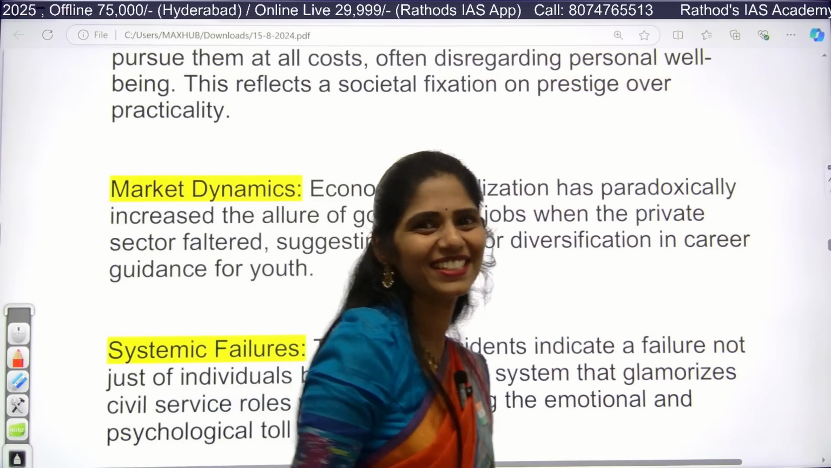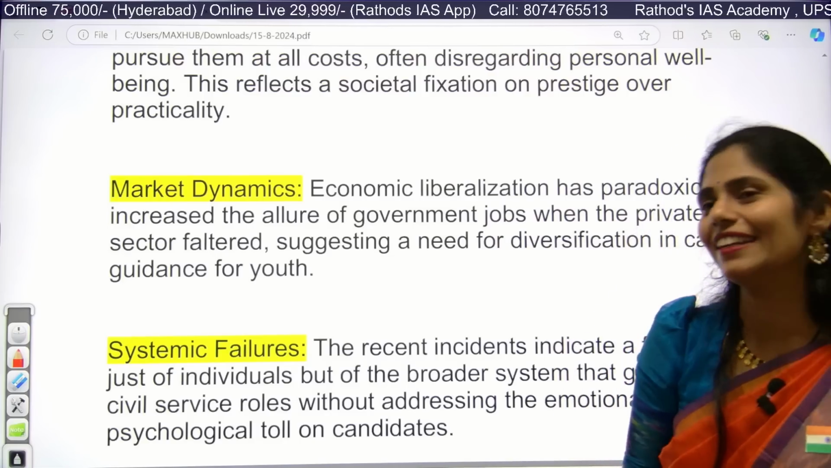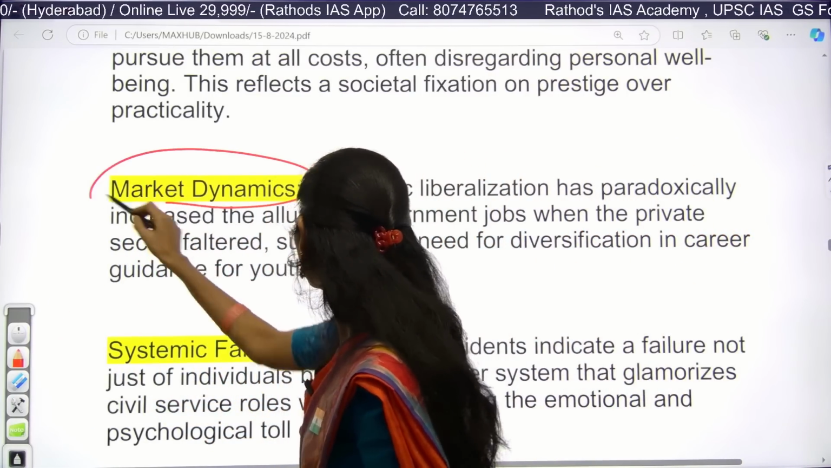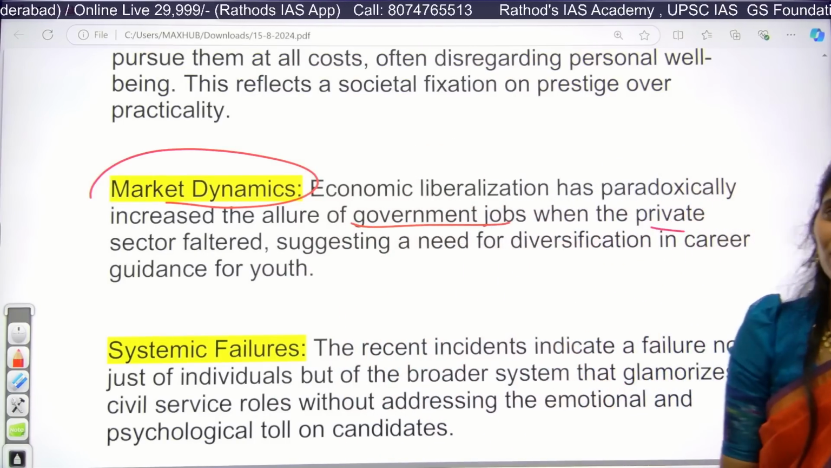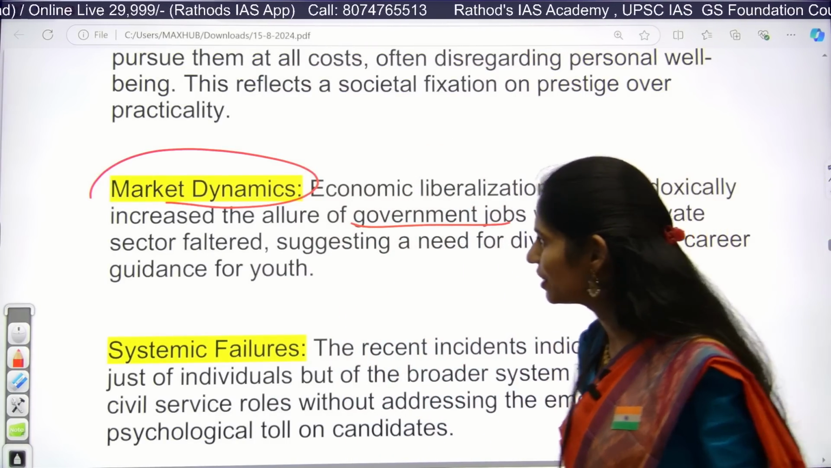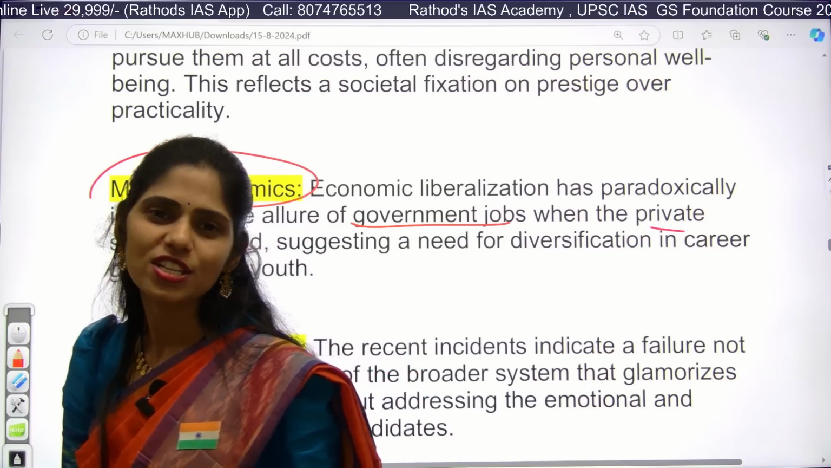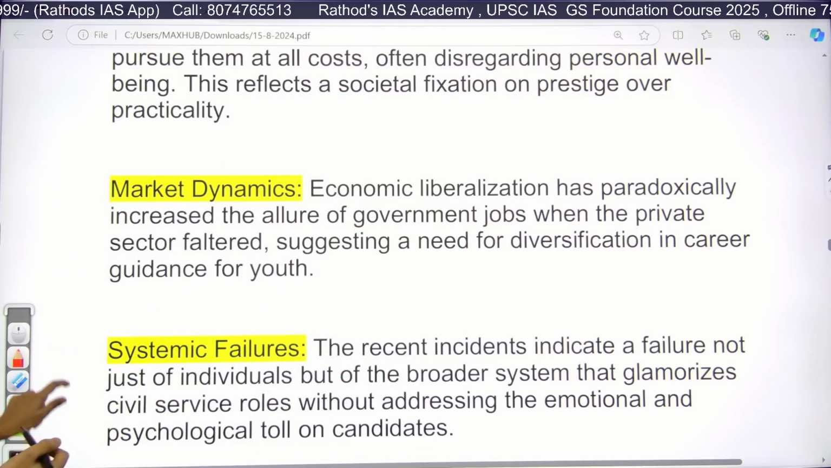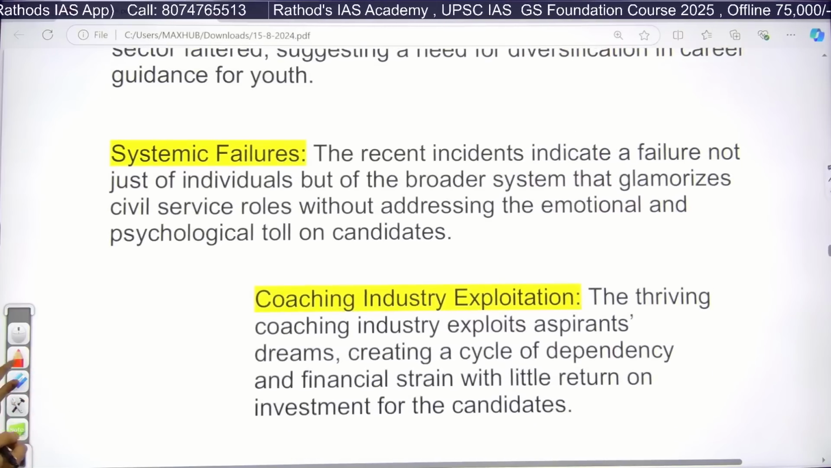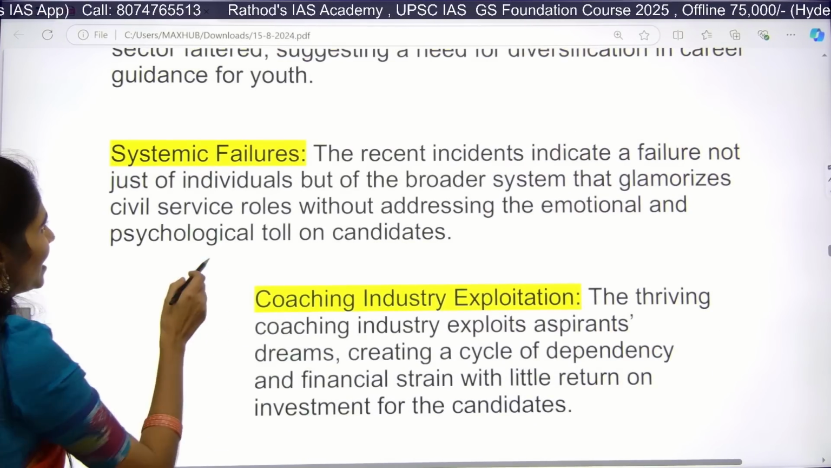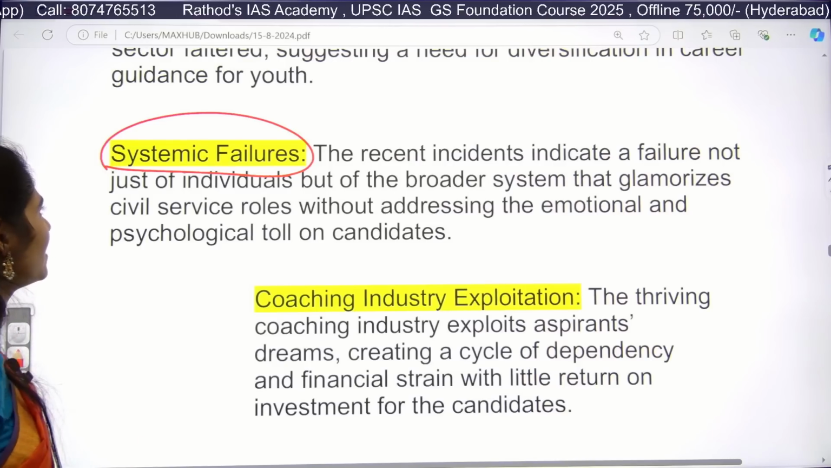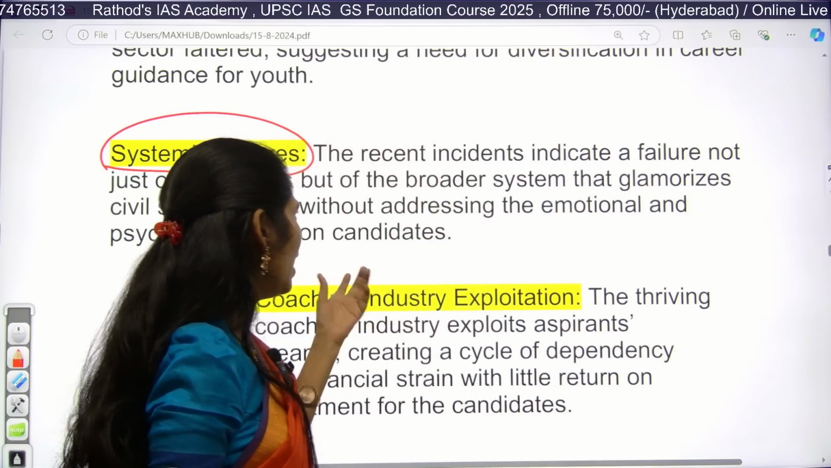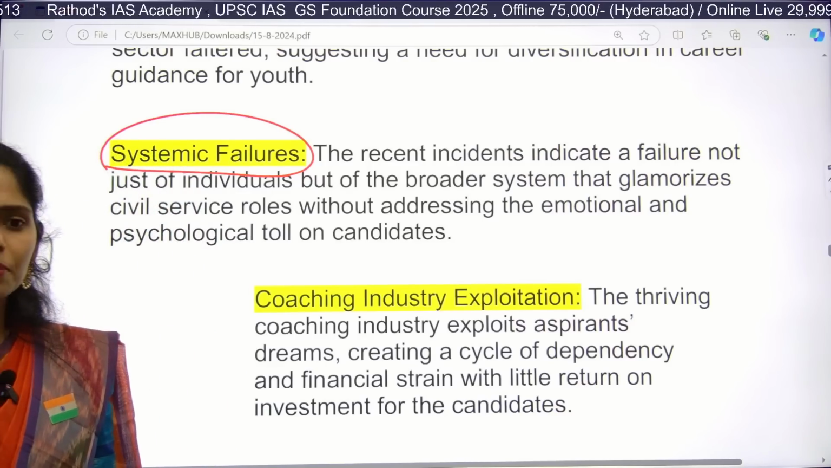You see what our students are saying: for a government job, a nice bride will be found, it seems. So in the market dynamics, government jobs have more craze compared with private jobs. Because of this, students want to crack this examination for a bright future. And next, in the case of civil services, because of some recent incidents we understood that there are systemic failures in this organization itself. And you know that the UPSC chairman had resigned.